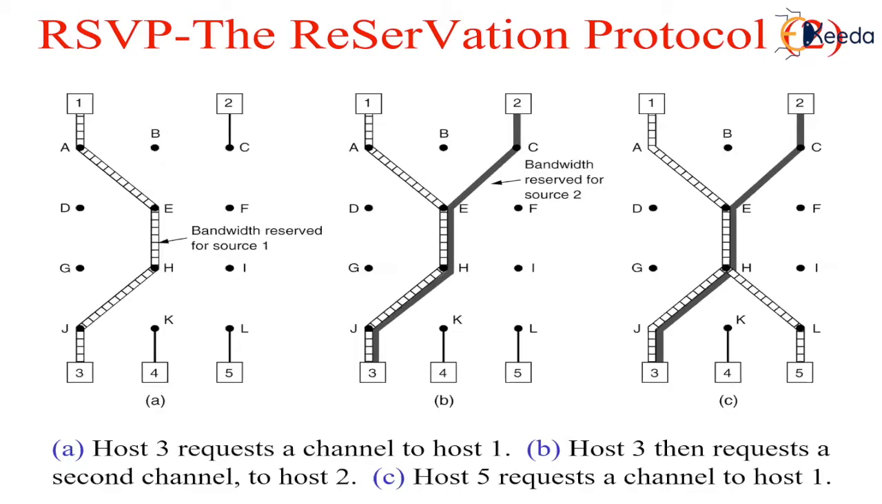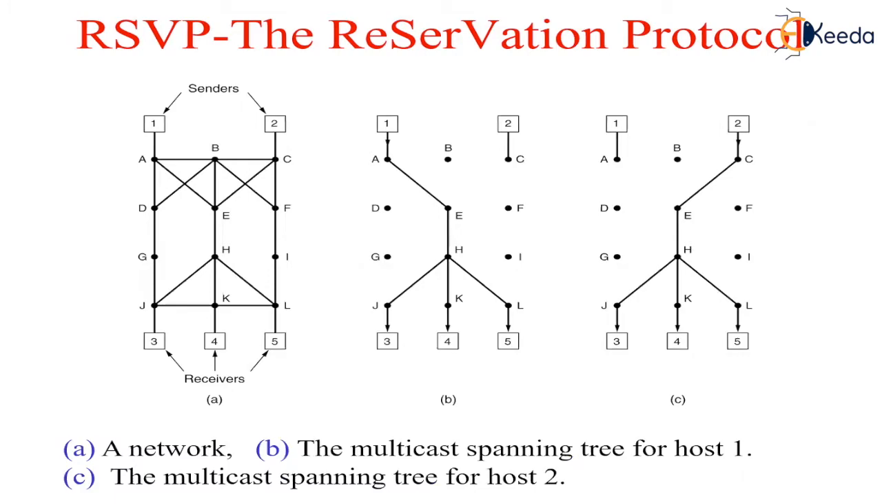Now, we will see the RSVP protocol, that is the resource reservation protocol. The protocol is used for making the reservations. Other protocols are used for sending the data. RSVP allows multiple senders to transmit to multiple groups of receivers and permits individual receivers to switch channels freely, and optimizes the bandwidth used while at the same time eliminating the congestion.